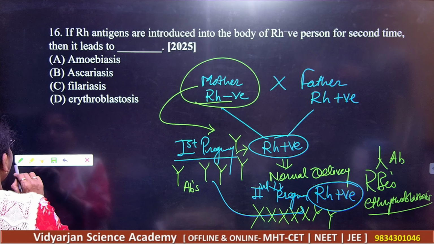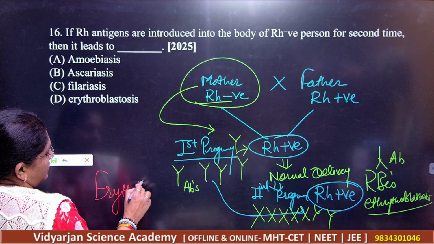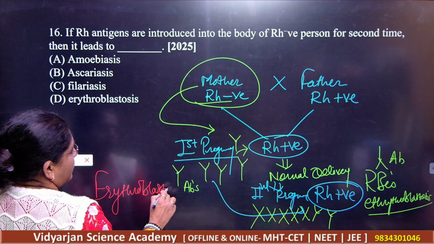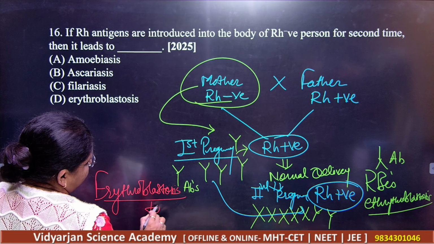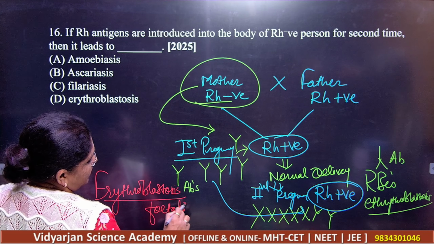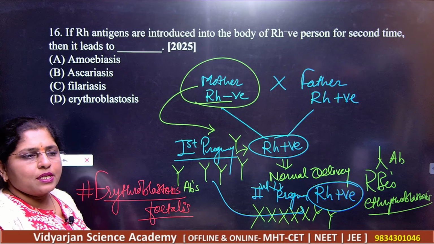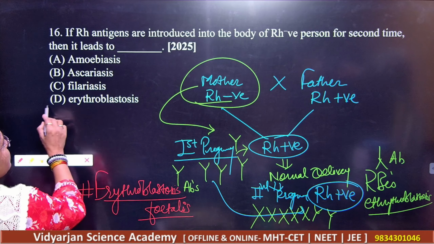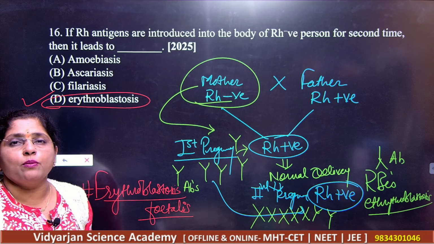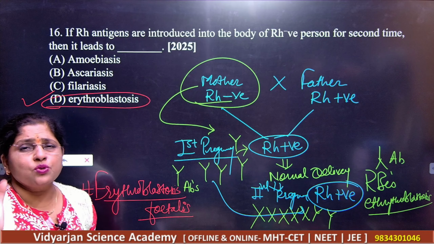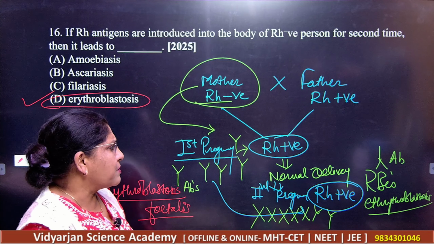This disorder is called erythroblastosis fetalis. This is the name of the disorder. Erythroblastosis fetalis. Please note down. So what should be your answer here? Your answer is erythroblastosis fetalis. But you know, students, nowadays there is no harm during this, because you know that